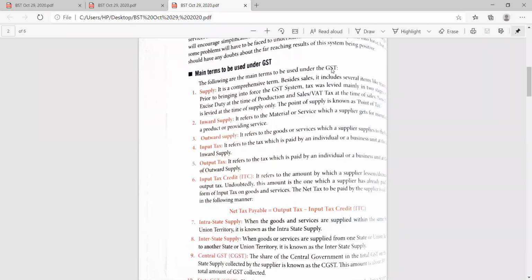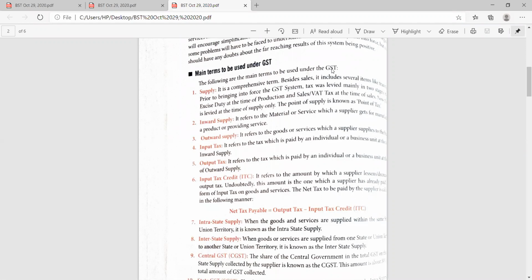Input tax refers to the tax which is paid by an individual or a business unit on the inward supply, while output tax refers to the tax paid by an individual or a business unit on the outward supply. Input tax credit, ITC, refers to the amount by which the supplier lessens or decreases the output tax. Undoubtedly, this is the amount that the supplier has already paid.